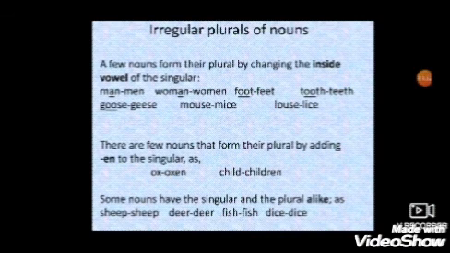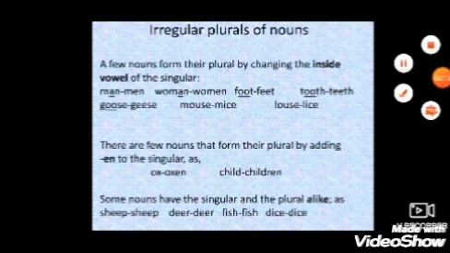Some nouns have the singular and the plural alike. It means some nouns are like that where the singular and plural are the same. The plurals are the same as the singular. See the examples. Ship, ship. Deer, deer. Fish, fish. Dice, dice.